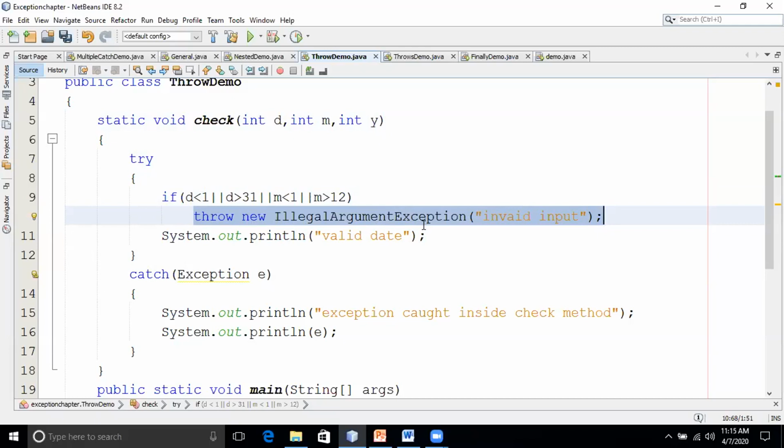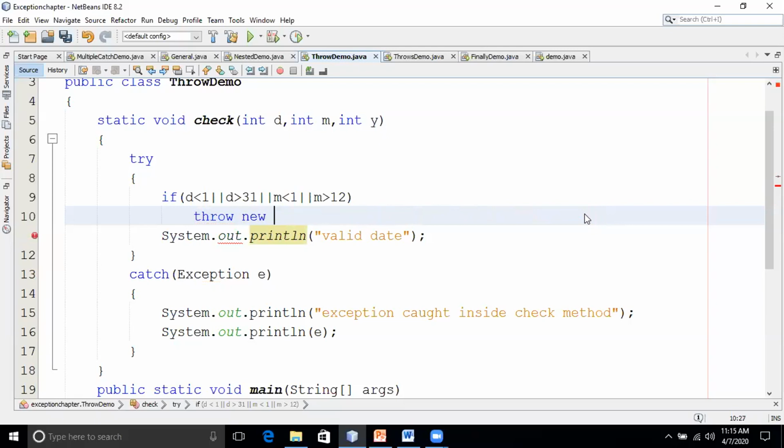Illegal argument exception. In the parameter, you can give what message you want to give, like suppose it is invalid input. I'll just remove this. First, we have to use the throw keyword. We have to throw the object.